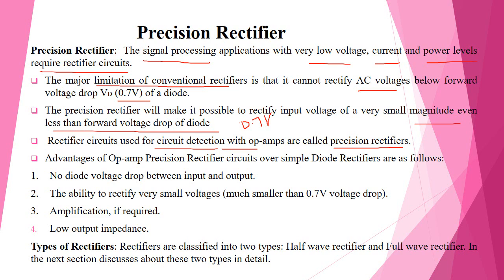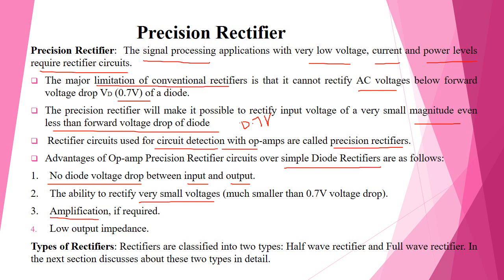Now the advantages of the precision rectifier over the simple diode rectifier are as follows. The first one is no diode voltage drop between input and output. The second one is the ability to rectify very small voltages, much smaller than the 0.7 volt drop.